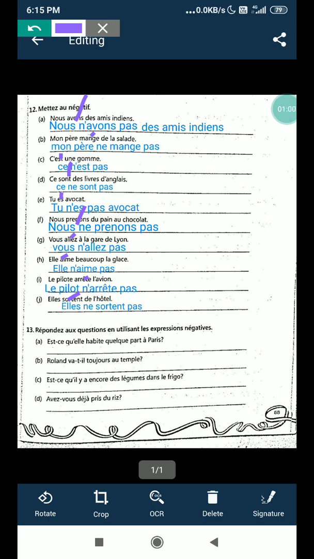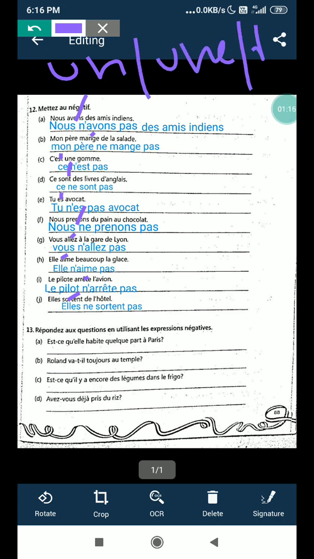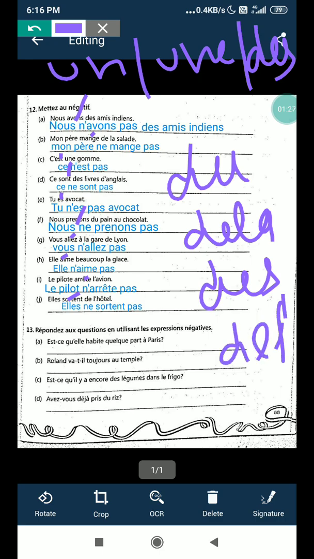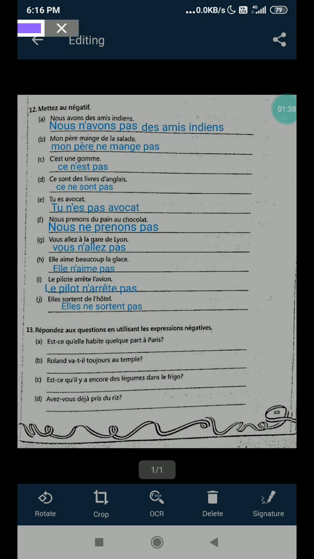What you have to do is put ne before and pas after the verb. But you have to look at the sentence: if un, une, or des is there, or du, de la, de l', when we change into the negative form, all will be de. Okay, right? So see the first one.